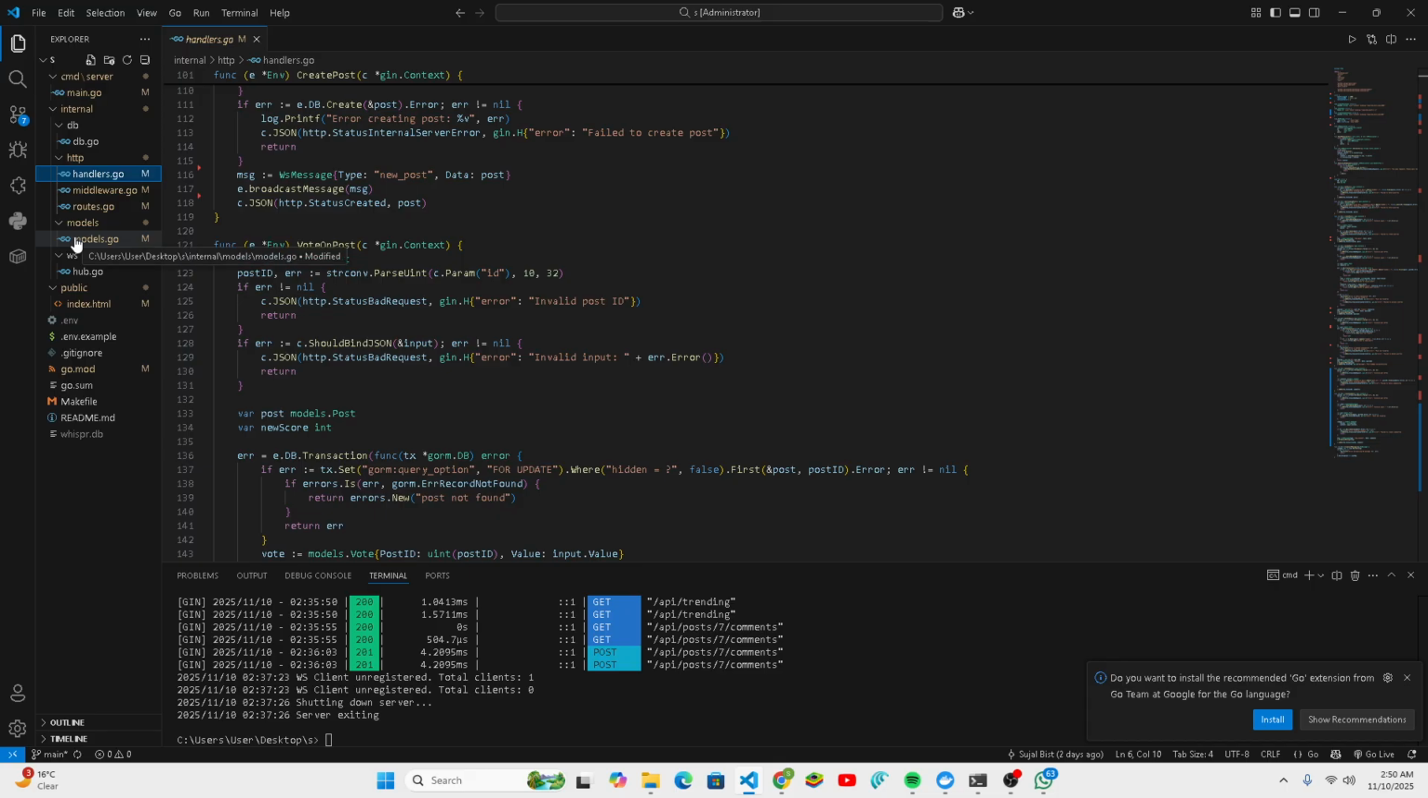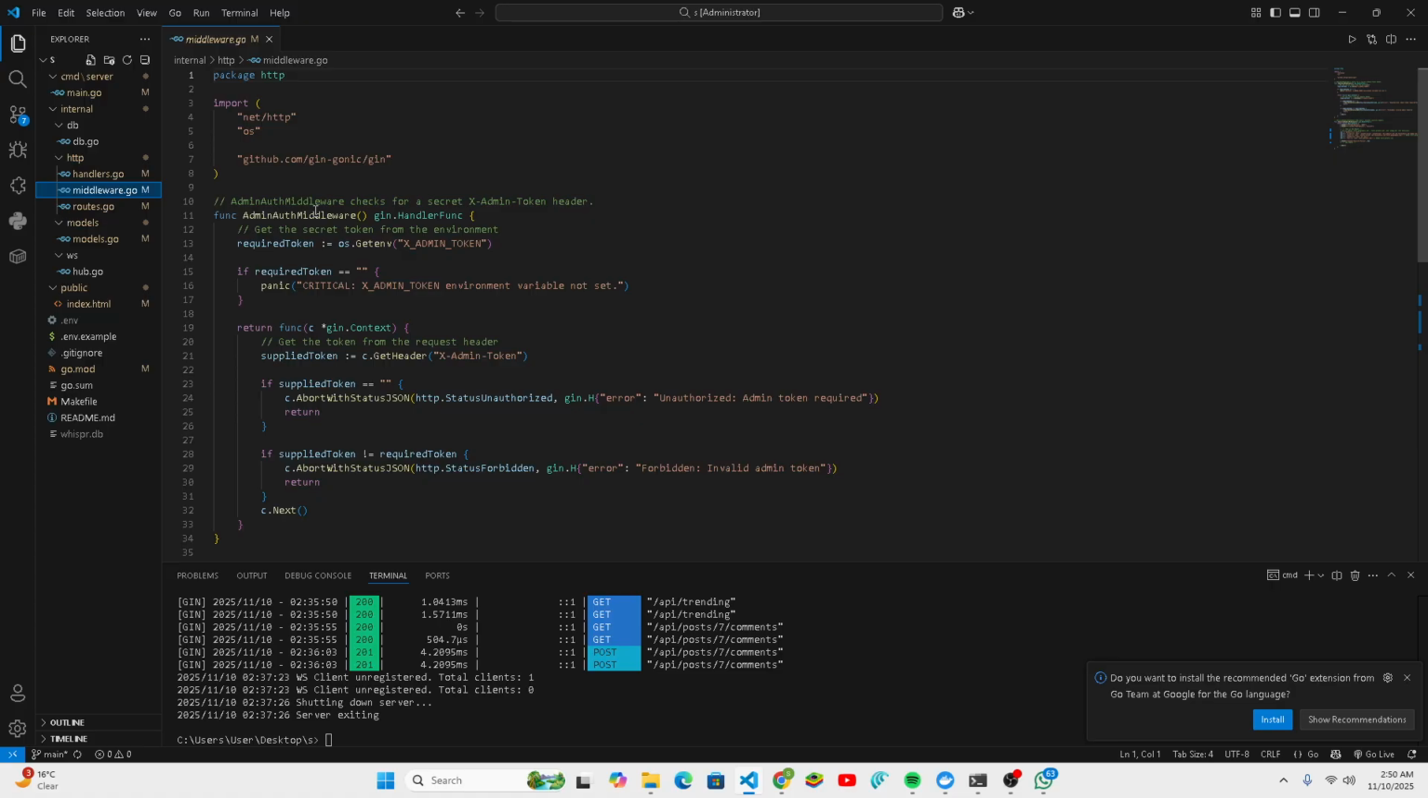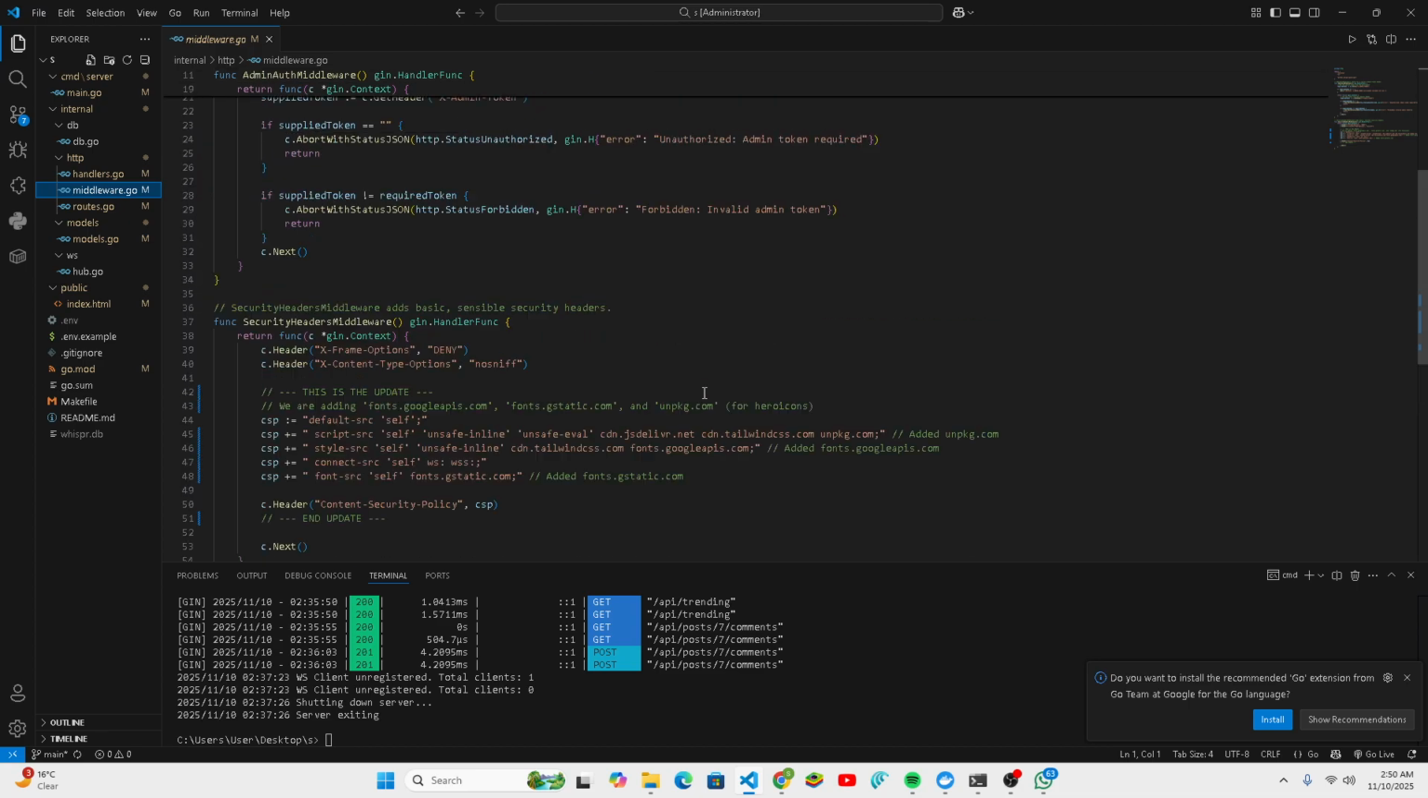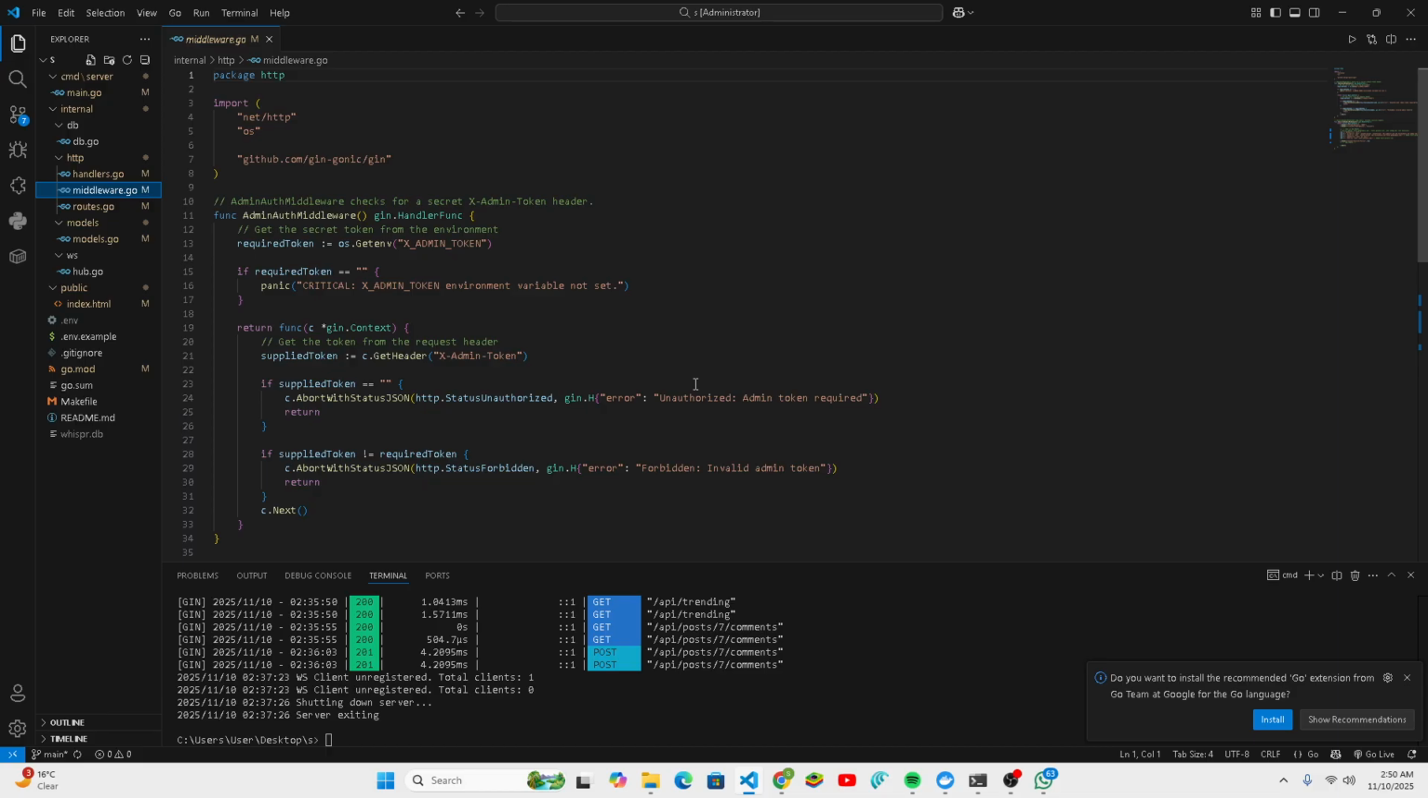For our app, the security guard is middleware.go. It runs before the main handler logic. It checks for the admin token in the request header so that only the admin can manage the app, comparing it with the secret from our .env file. It also sets the content security policy, CSP. For this app, we have configured it to allow scripts and fonts from our CDNs like cdn.tailwindcss.com and googleapis.com, and to allow unsafe evaluation, which unfortunately Alpine.js requires.